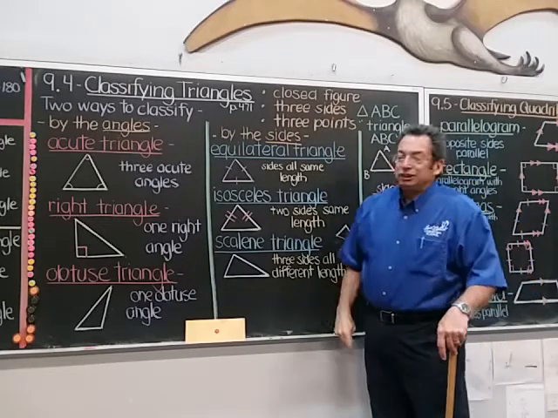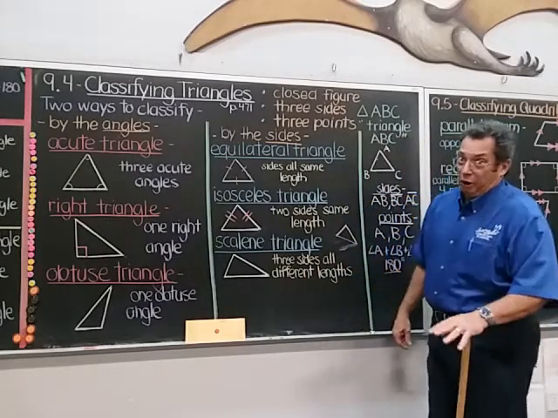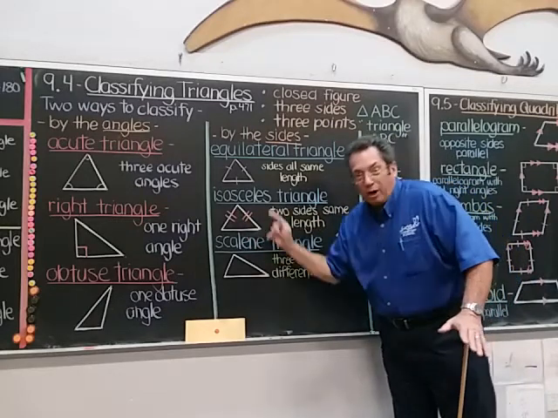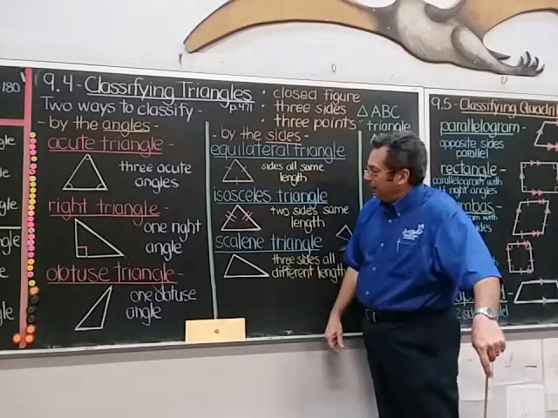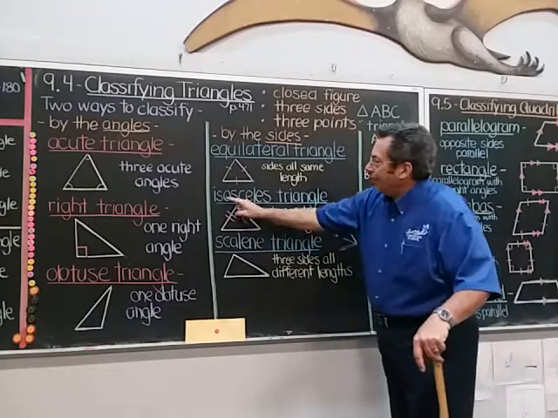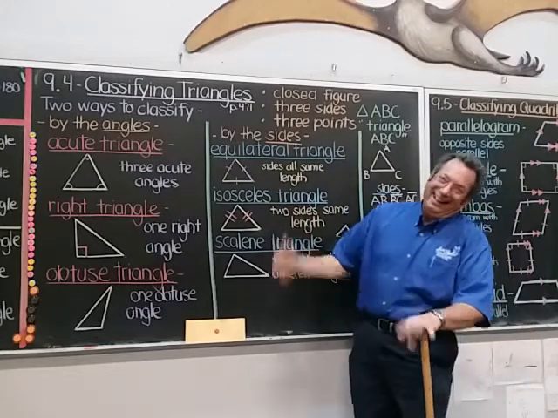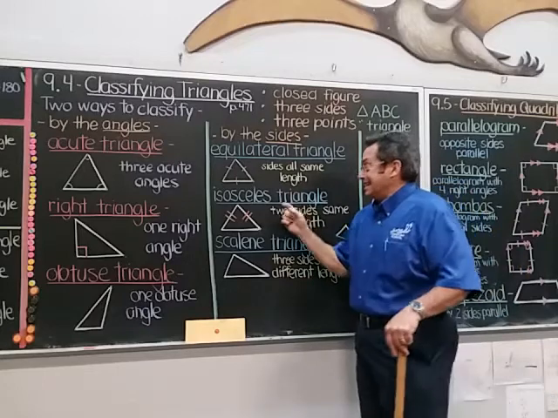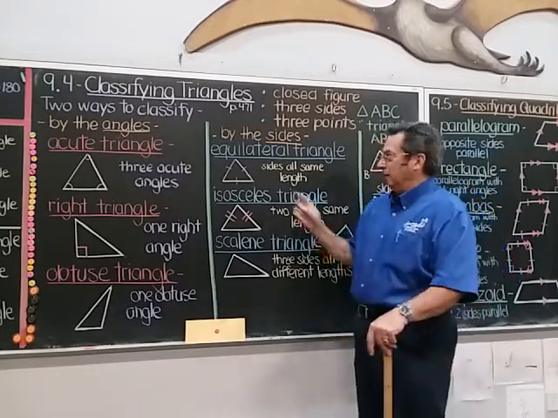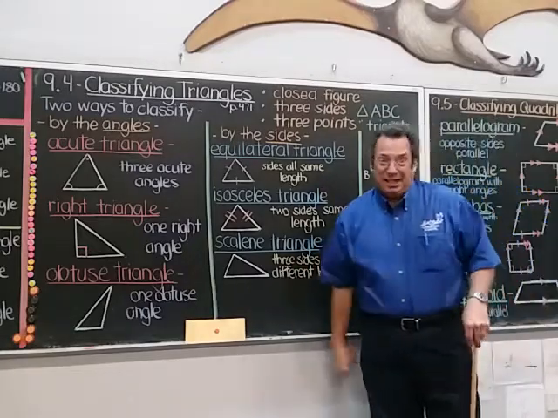All right, suppose there's only two sides equal. Now, this is a big word, isn't it? And it's not familiar, all right? If two sides are the same length, and I did it this way, I could have used one mark on each of those. It's okay. But if two sides are equal, but not the third side, it's called an isosceles triangle. Let's say that together. Ready? Isosceles triangle. Ready? Begin. Isosceles triangle.